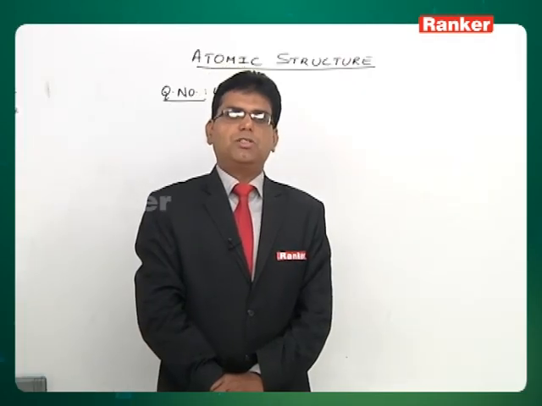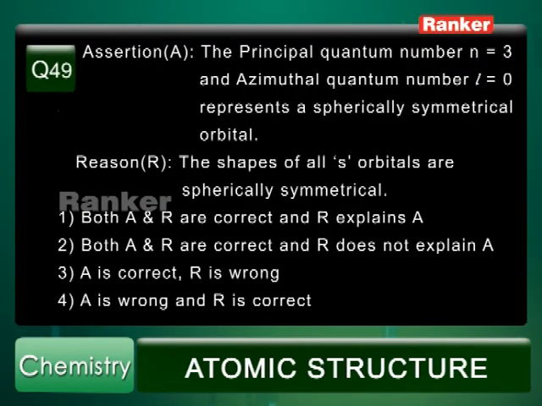Now let's move on to question number 49. This is again assertion reason type. The assertion says that the principal quantum number n is equal to 3 and azimuthal quantum number L is equal to 0 represents a spherically symmetrical orbit.